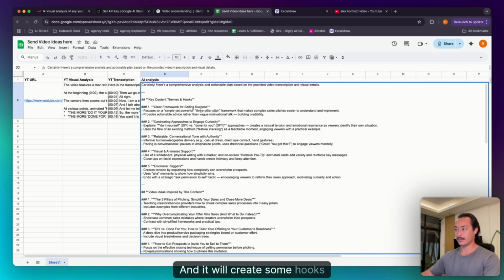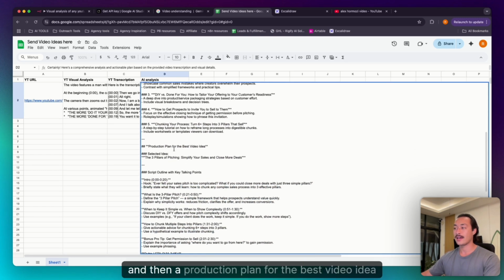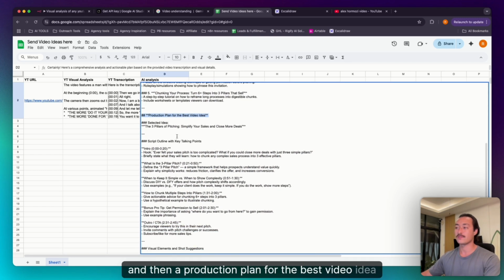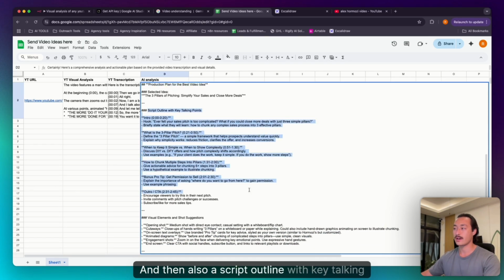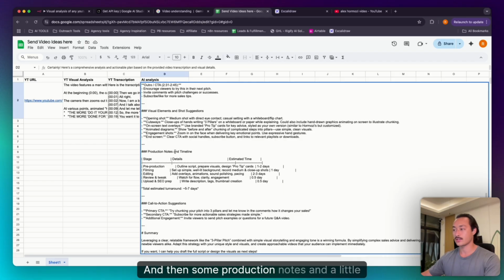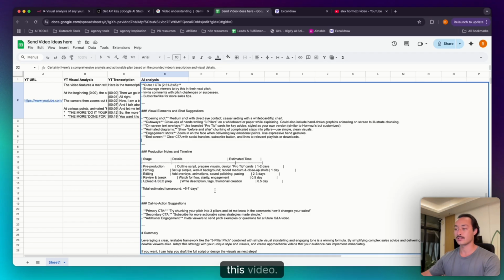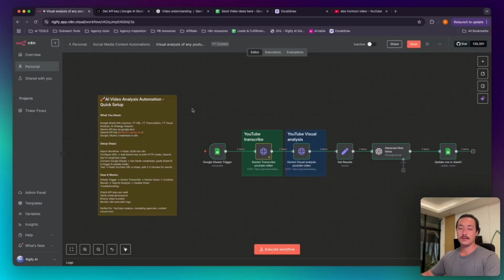And it will create some hooks and then video ideas inspired by this content, and then a production plan for the best video idea that we can use for this. And then also a script outline with key talking points, any visual elements that you'll need for your video editor or just for you filming, and then some production notes and a little timeline of how long this can be expected to take you in order to produce this video, and then any call to action suggestions and a whole summary as well. Okay, great.